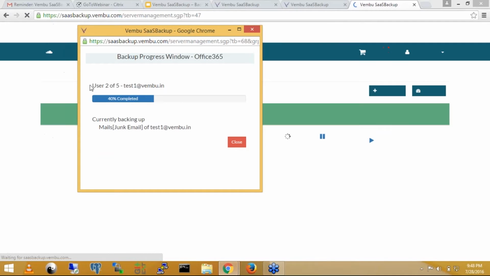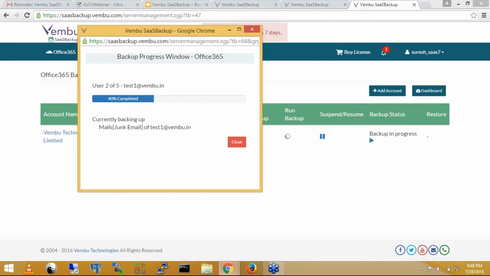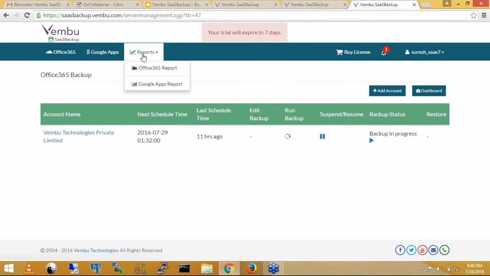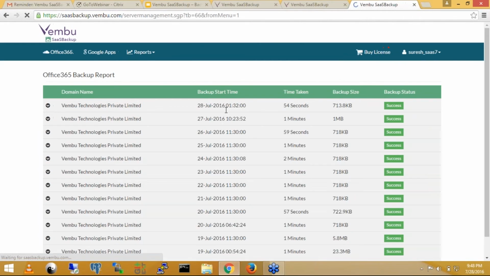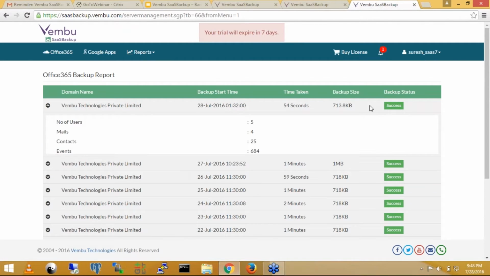It will take a backup for a second user, and you can see the progress of what is currently going on. After completion of the backup, it will show you the report here. You can check the report from here. Once the backup has completed, you can check the number of users backed up, how many mails have been backed up, and how many contacts and events have been backed up.